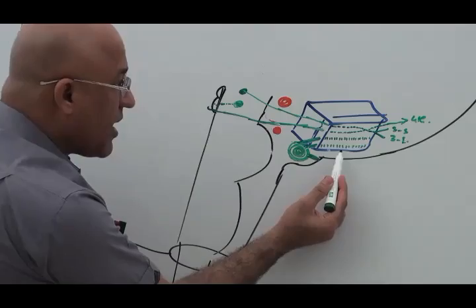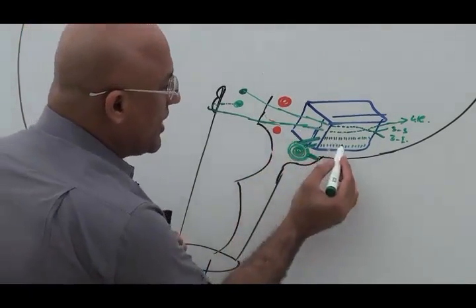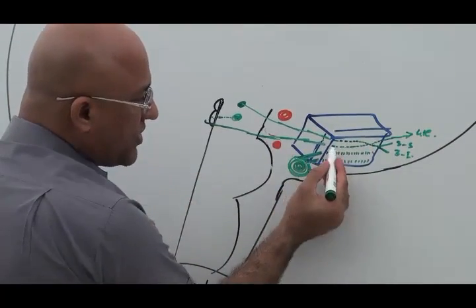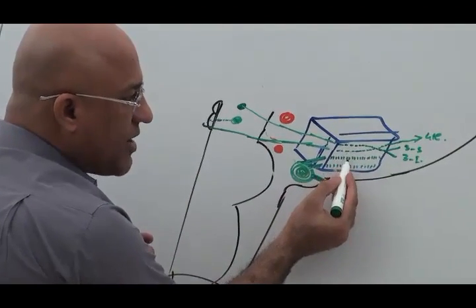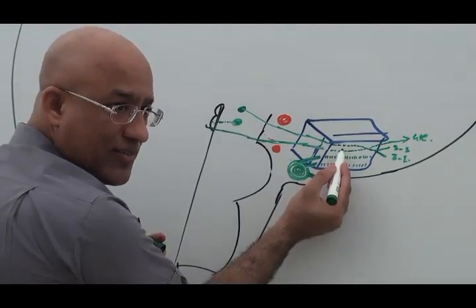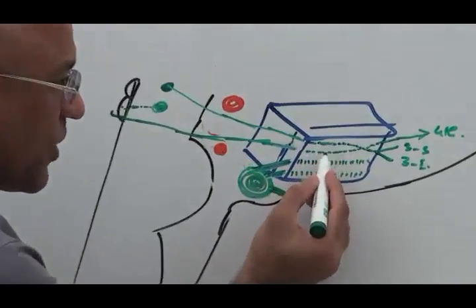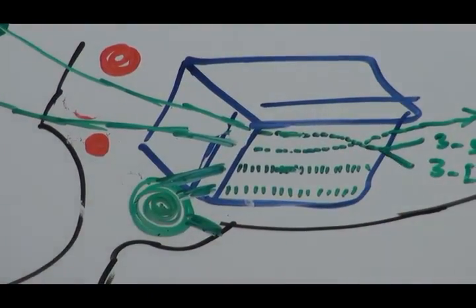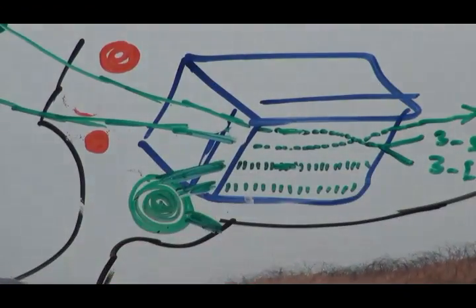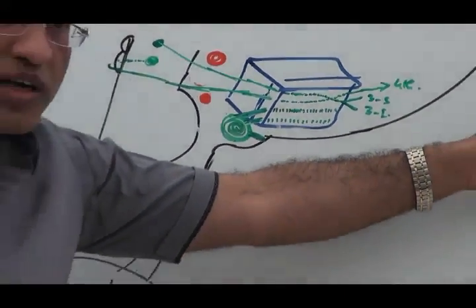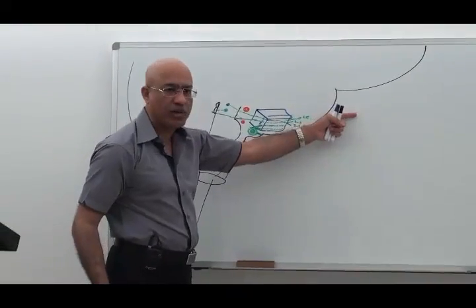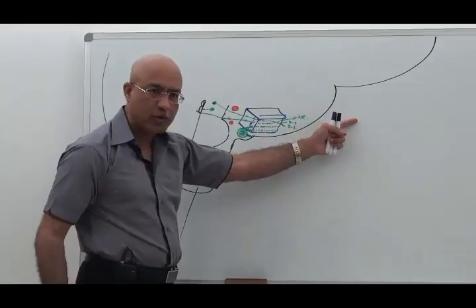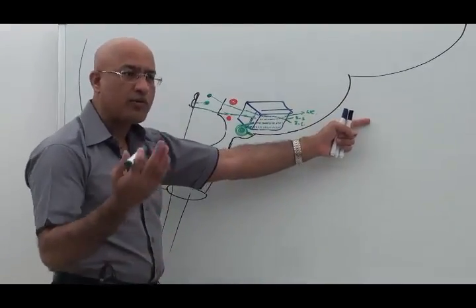Is it clear? Okay. Now we can say that the fourth cranial nerve, when it was in the lateral wall, is below the third nerve and above the ophthalmic division. Is that right? It is below the third, this one, and above the ophthalmic division, this is our fourth. Now once it reaches here, from here it needs to enter the orbit. So how will it enter the orbit? Through the superior orbital fissure. It will enter the orbit through the superior orbital fissure.